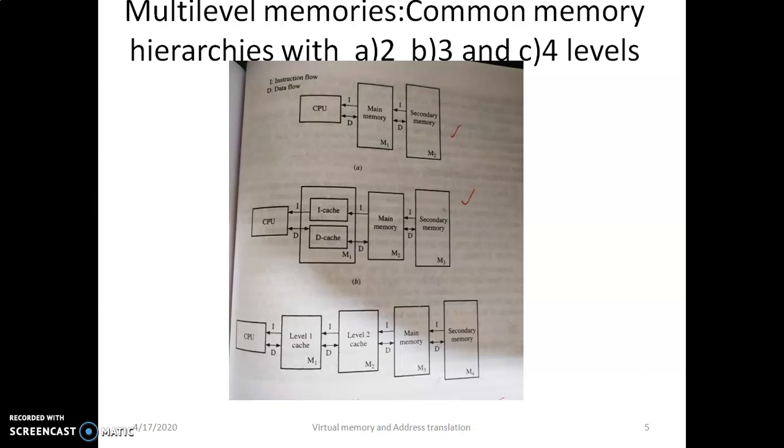Common hierarchies: the first with 2 levels, in which the CPU, main memory, and secondary memory are considered, as in the traditional computer. The second, in which I cache and D cache are used, which are split caches inserted between the CPU and the main memory. The third is with 4 levels, where 2 levels of cache are inserted between the CPU and the main memory.